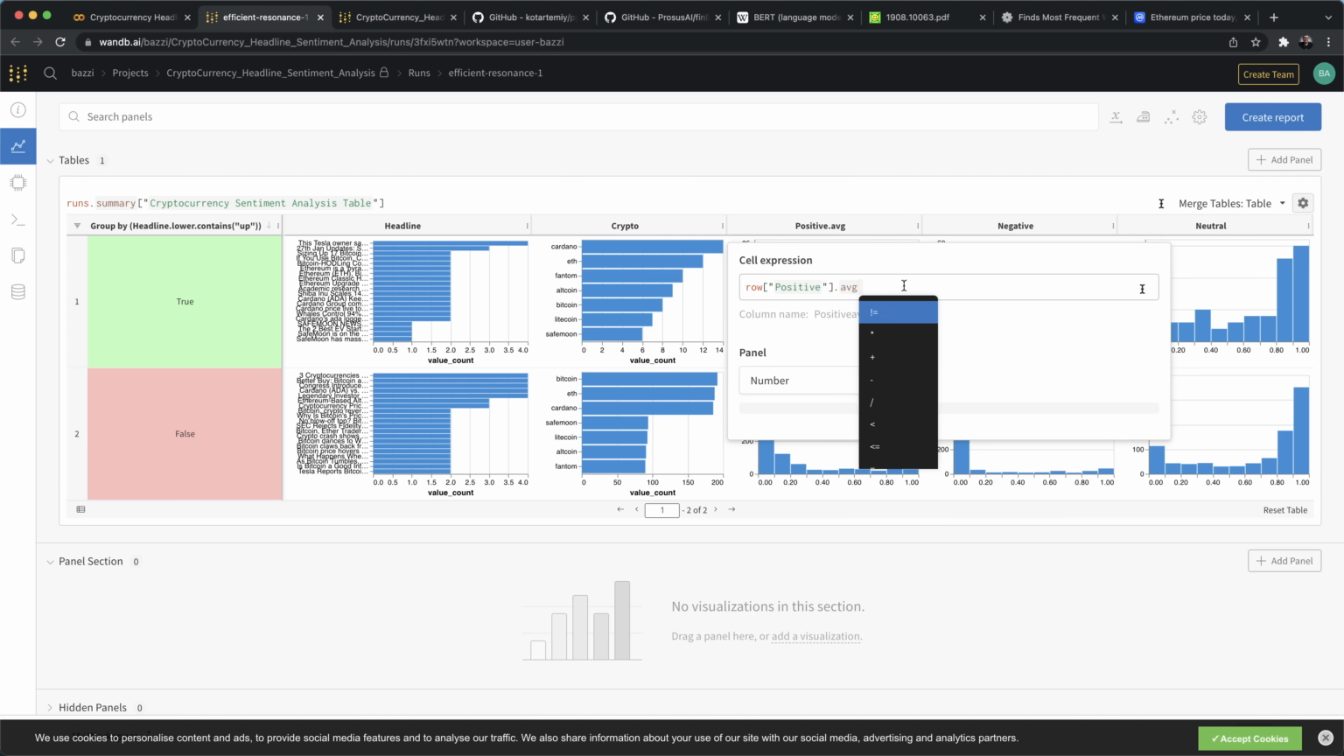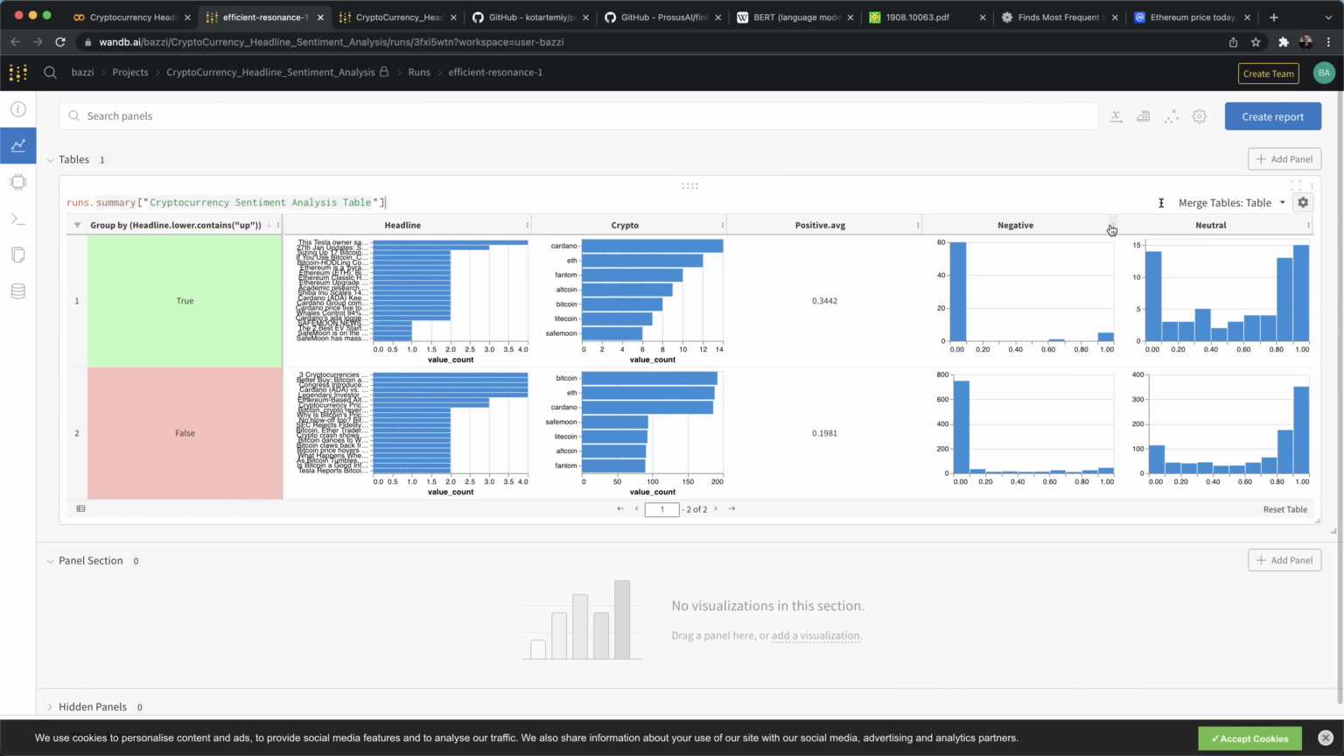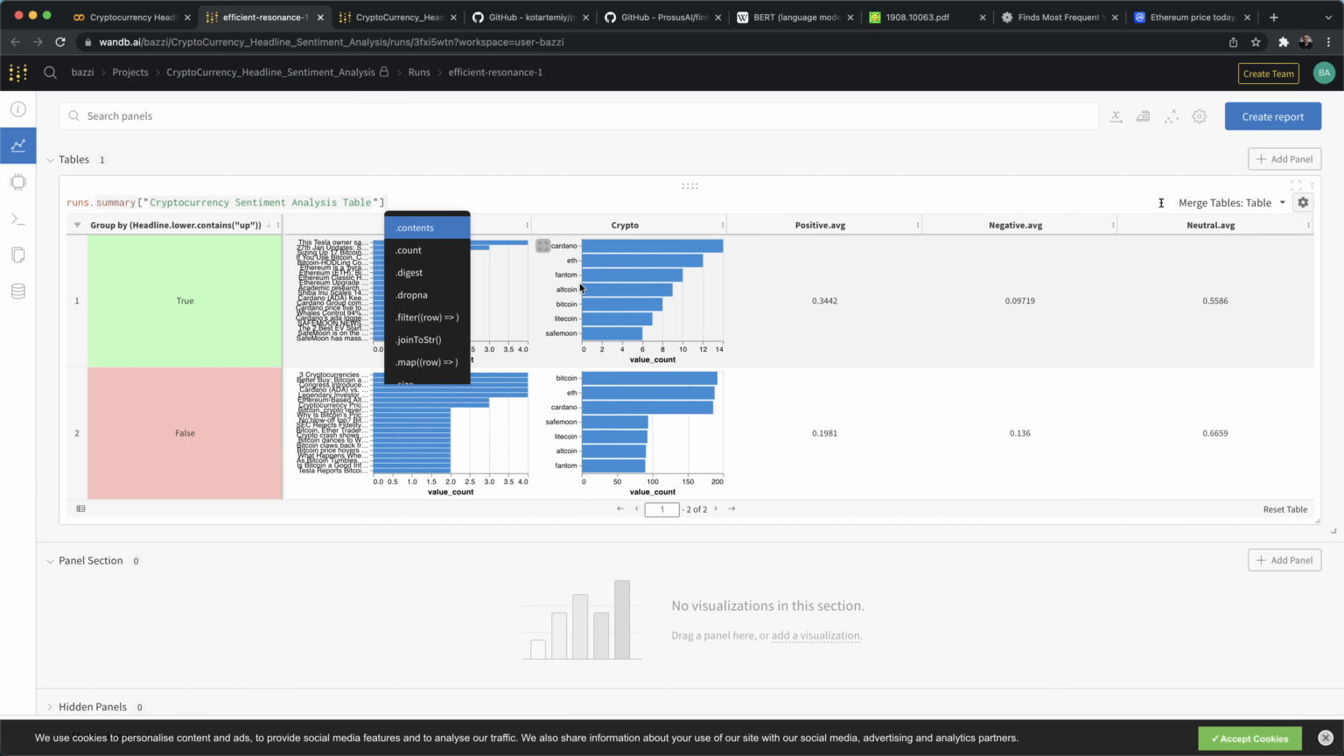So for that, you can go to column settings, type in dot average, and you get the average metric. So 0 means not positive, 1 means very positive, and it's the same thing here. You can do this as well, and you can do the same thing with neutral.